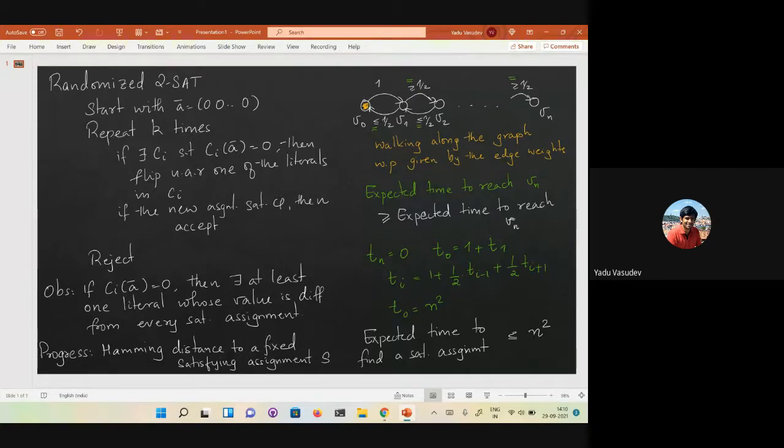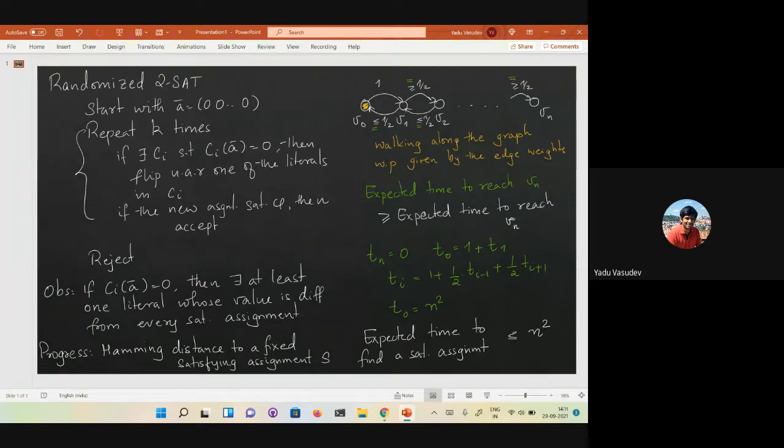So this is the random walk on the graph, the randomized two-SAT algorithm. If the formula phi is satisfiable, then in expected time n squared, you will find a satisfying assignment. That is the expected number of steps that you should do the random walk. So the random walk corresponds to this part of the code. This is the part where you're doing the random walk.